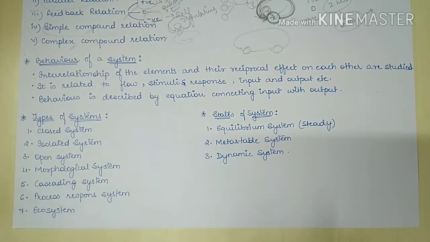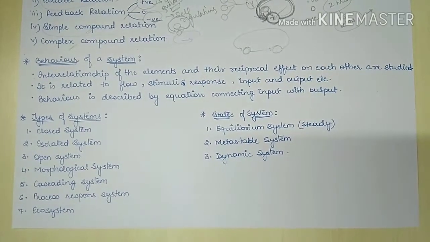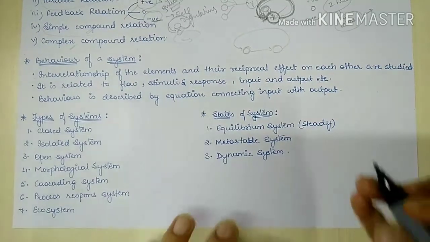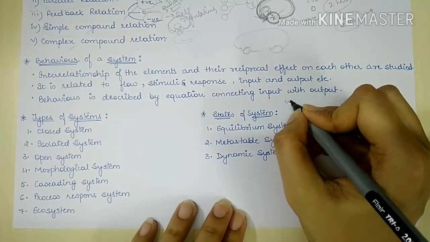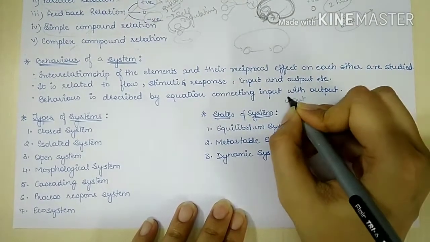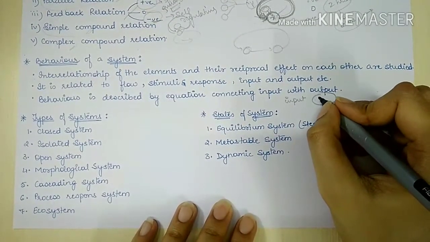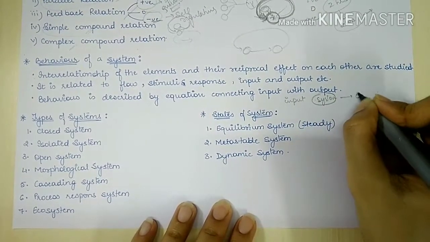All these things are studied in the behavior of a system. And the behavior of a system is described by an equation: we have input, then we have system, and then we have the output.